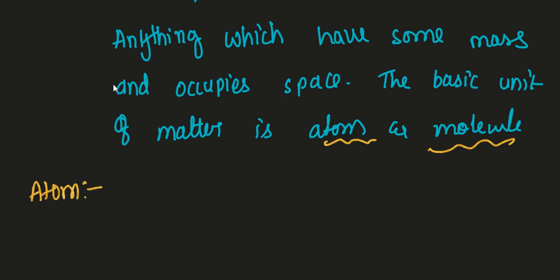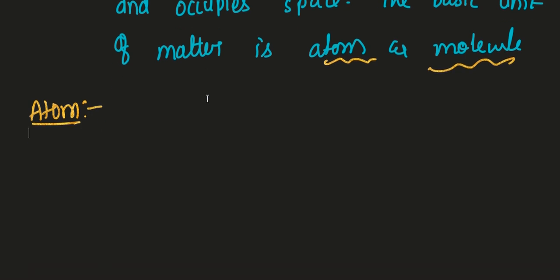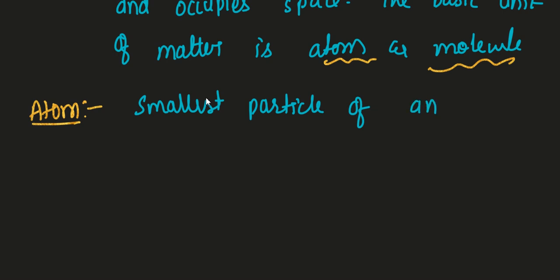Okay, so there should be clarity between you, because why I'm teaching the atom and molecule is that there are a few chemical reactions in which only atoms are involved. There are few chemical reactions in which only molecules are involved. So this is very important, to know the difference between the atom and the molecule. What you can say, atom is nothing but the smallest particle of an element.